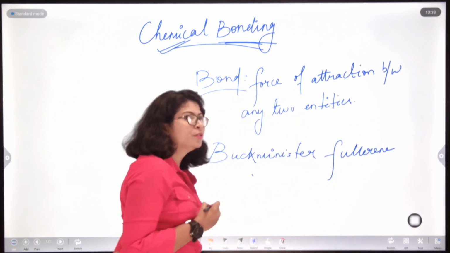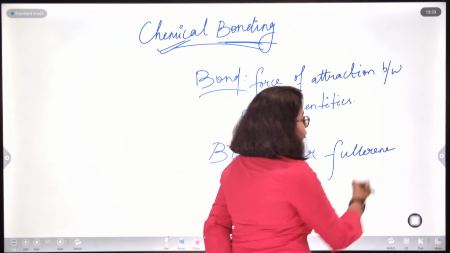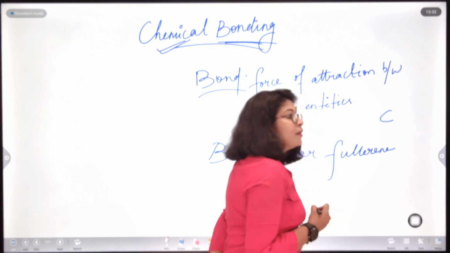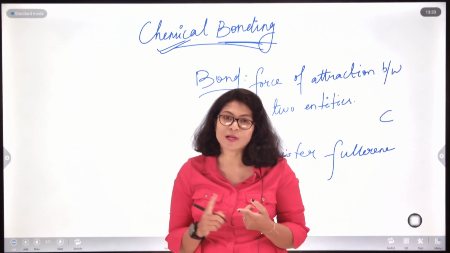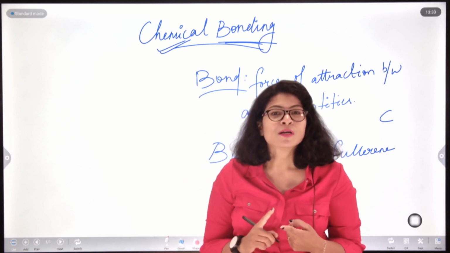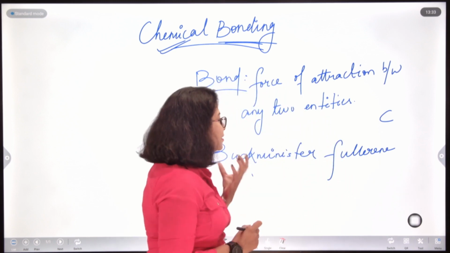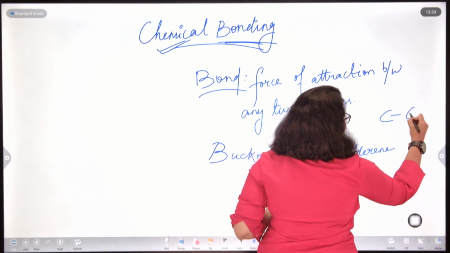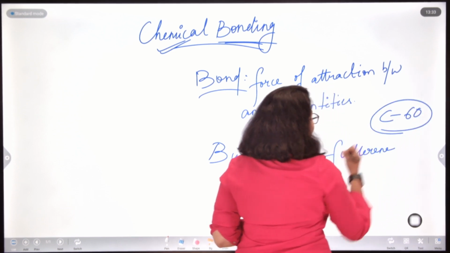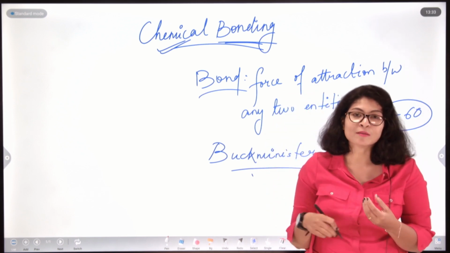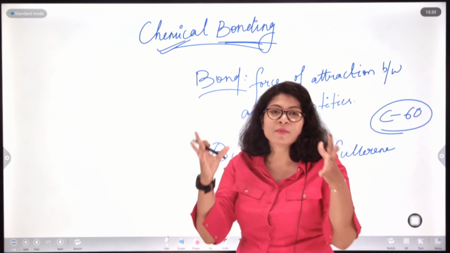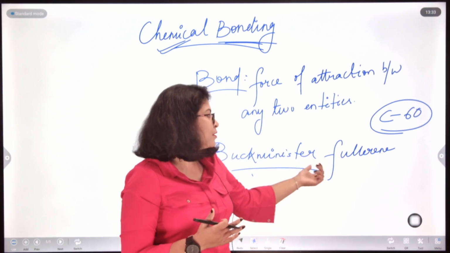Originally carbon existed in two different forms, graphite and diamond. But a 60-atom molecular association of carbon was found, Buckminster fullerene, where 60 carbon atoms were arranged in a 3-dimensional structure.